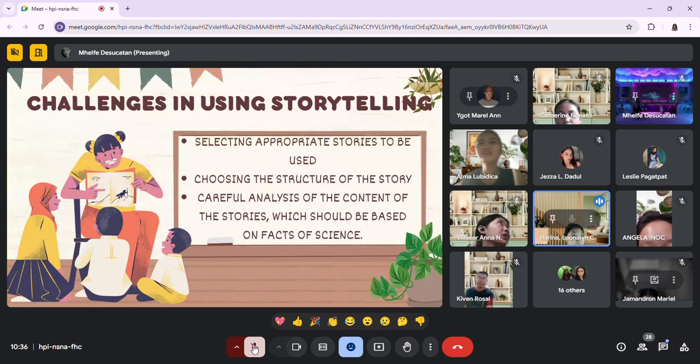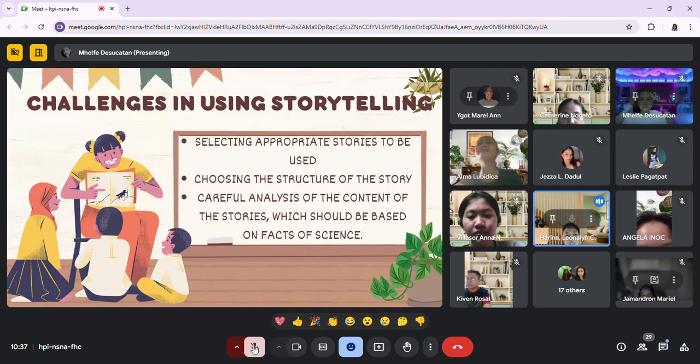Can you share your idea about choosing the structure of the story? I think we need to choose the right structure of the story in order for you to deliver your story correctly. Am I right?